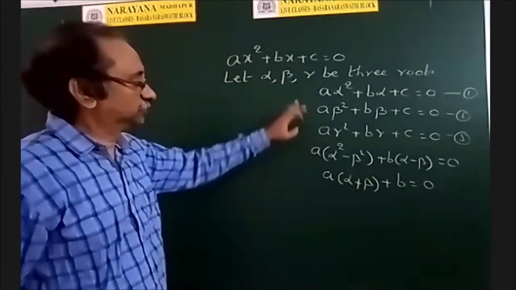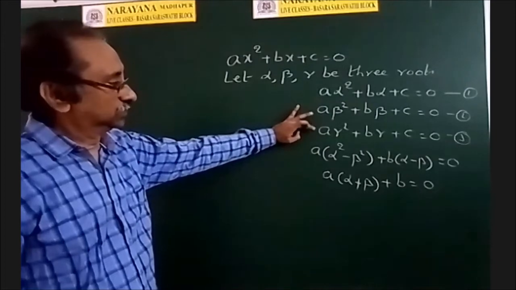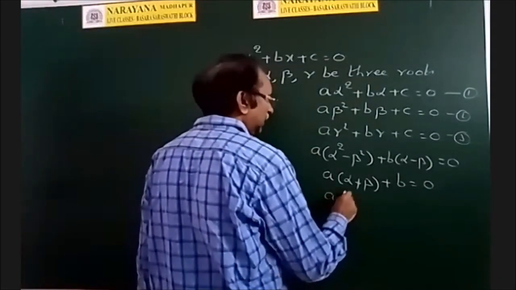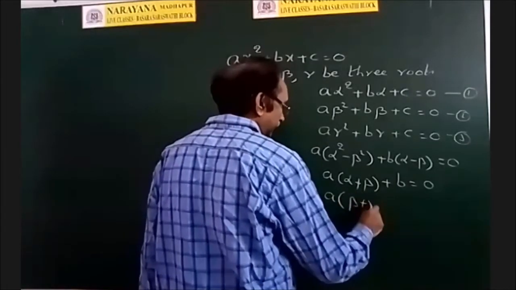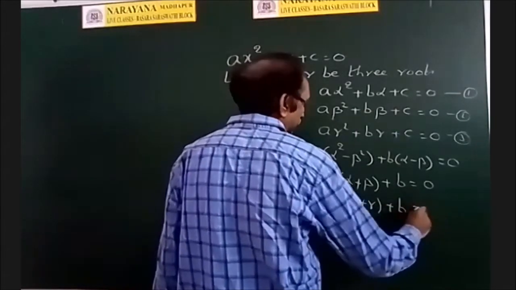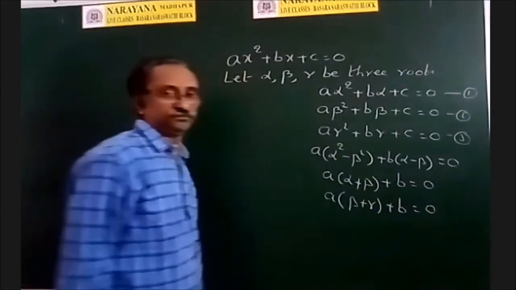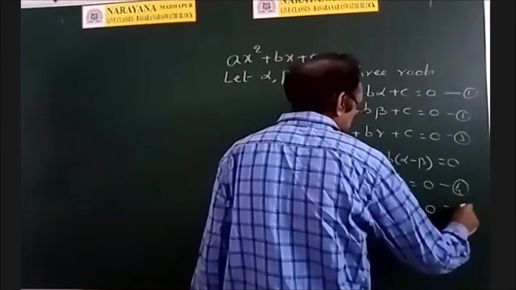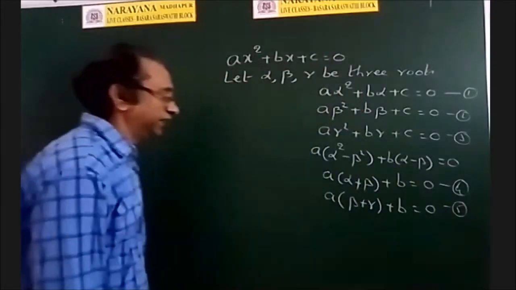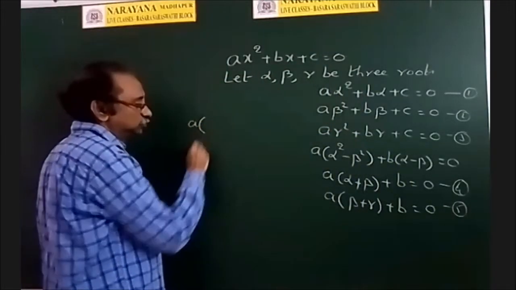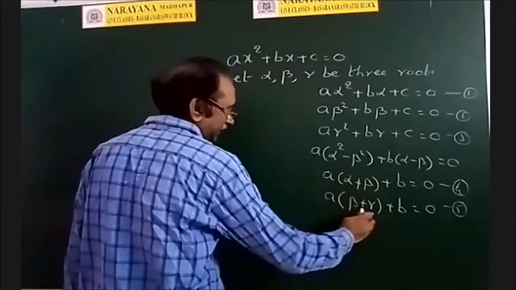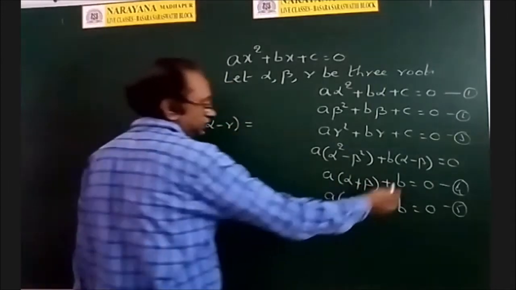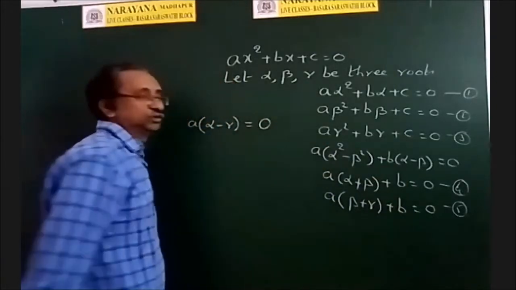Similarly, if you subtract 3 from 2, what you will get? A into beta plus gamma plus B is equal to 0. Okay, so this is 4 and this is 5. And again 4 minus 5. So A into alpha plus beta minus gamma, so alpha minus gamma, B minus B cancelled, is equal to 0.